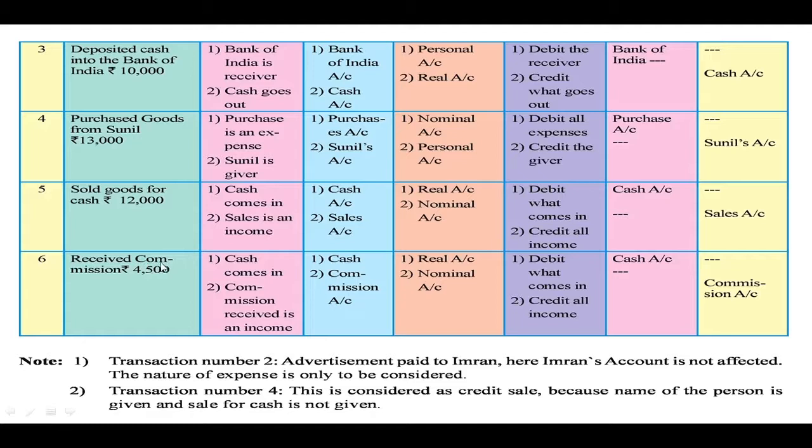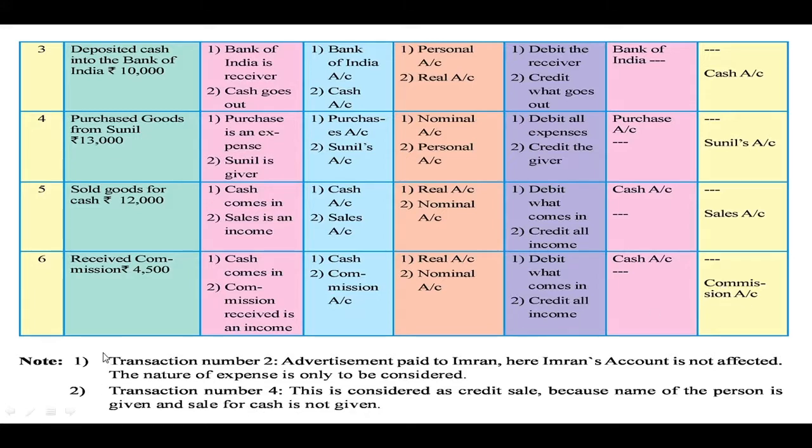When the commission is received, cash comes in the business, and cash is the real account, debit what comes in. That is why we have to debit cash account. While commission received is an income and it is a nominal account. Credit all the incomes and gains, so we have to credit commission account.